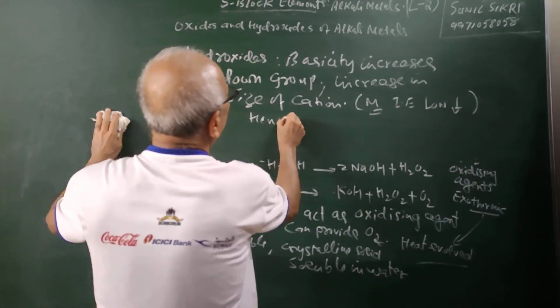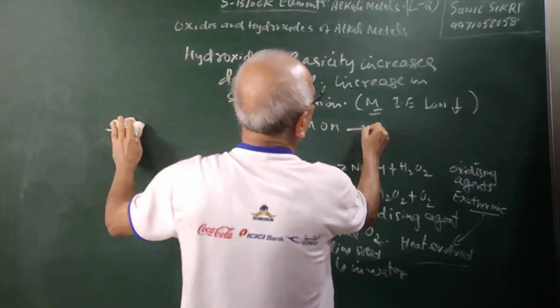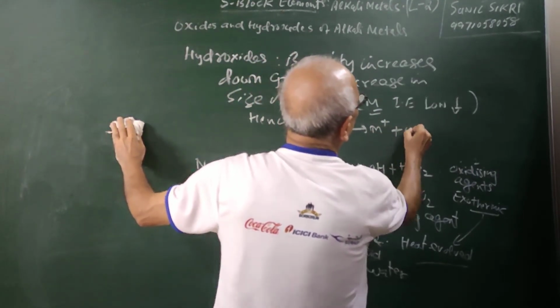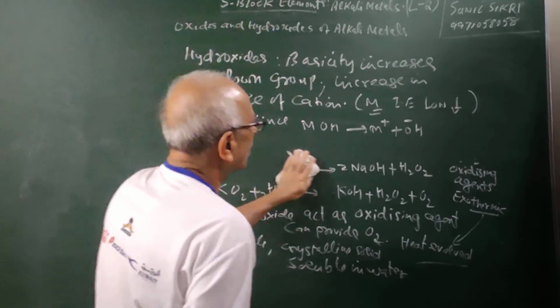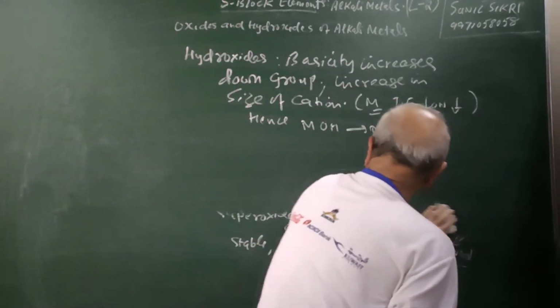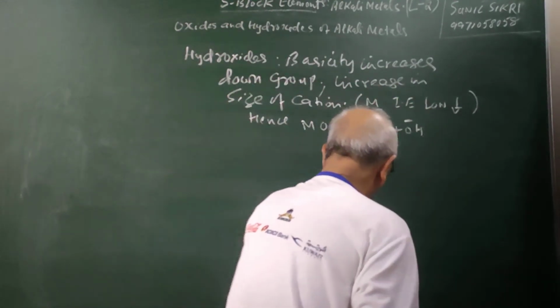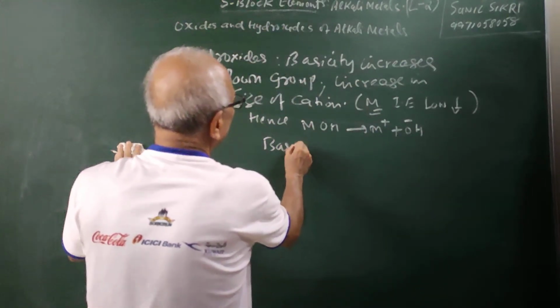Hence, the metal hydroxide will ionize more readily. Therefore, as we go down the group, due to increase in size of the cations, the basicity increases.